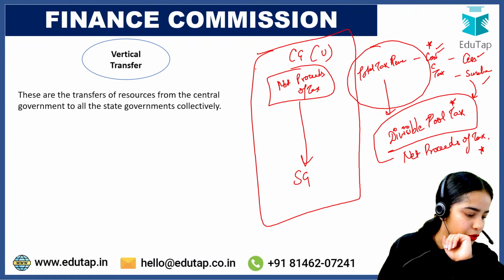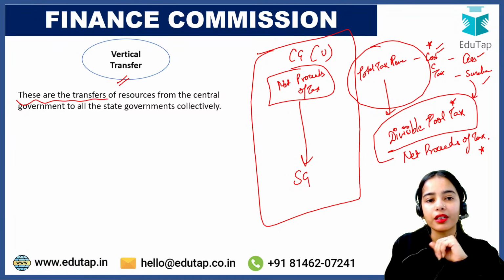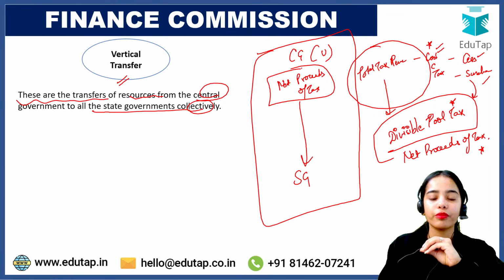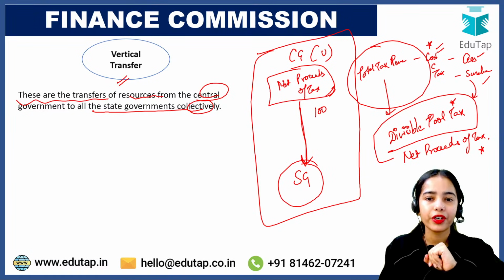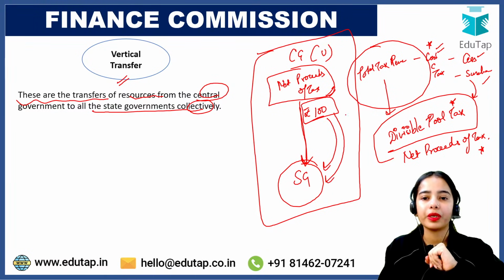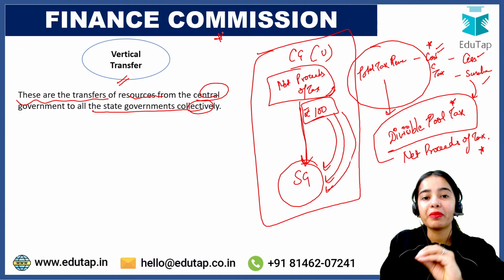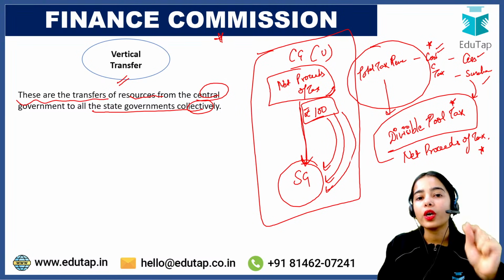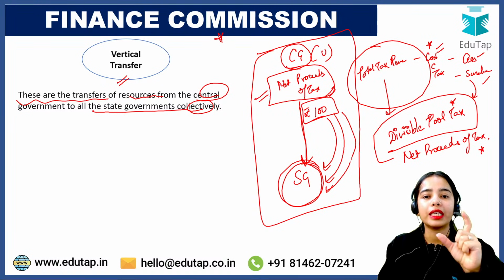Is there any confusion? So vertical devolution is the transfer of resources from the central government to all the state governments collectively. The central government provides a part of the net proceeds of tax to the state governments. Let's say the central government is collecting 100 rupees as net proceeds of tax. Out of this, let's say 50 rupees or 41 rupees or 40 rupees, there is some share that has to be provided to the state governments. This is recommended by the Finance Commission, what share of the net proceeds of tax will be given to the state governments.